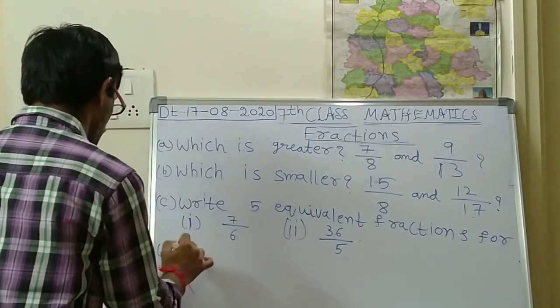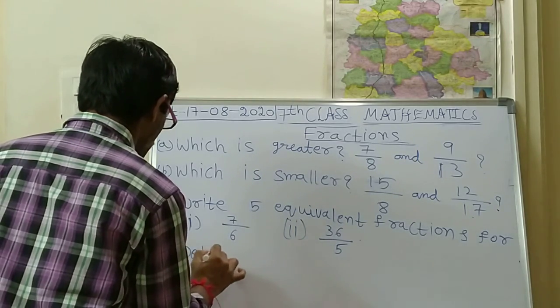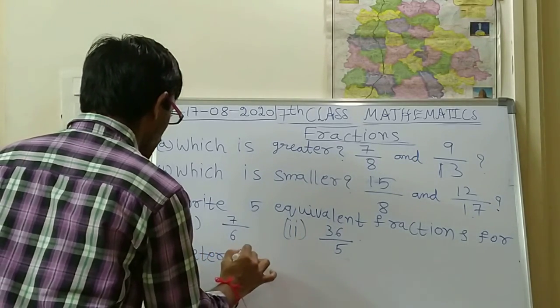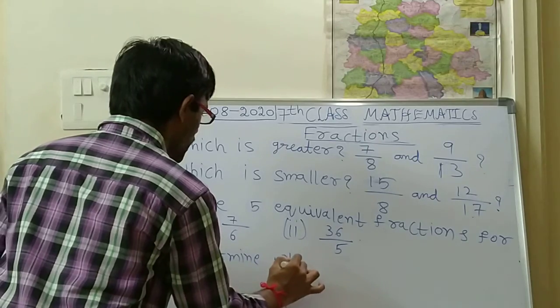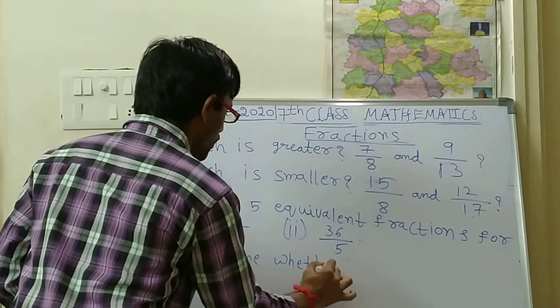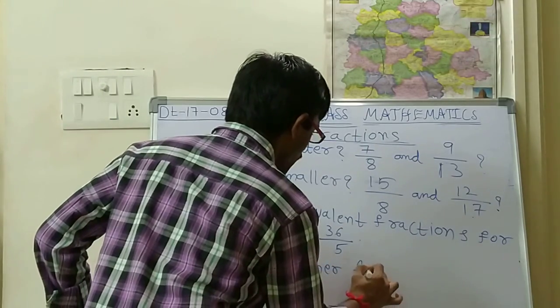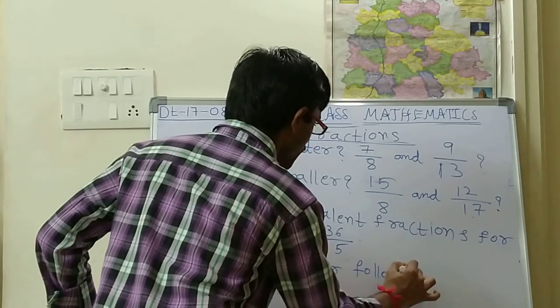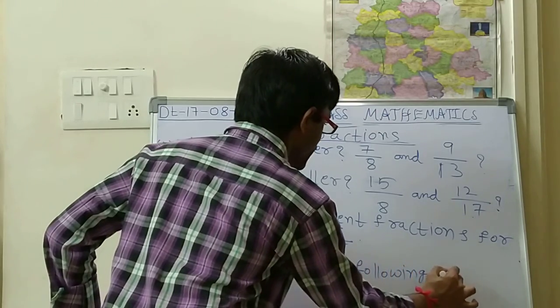Next, D problem. Determine whether the following pairs are equal.